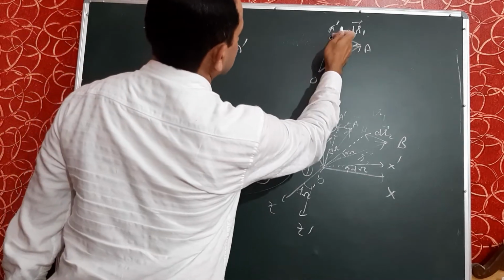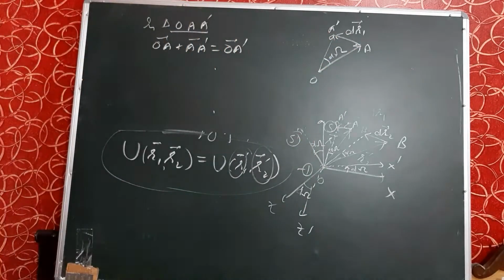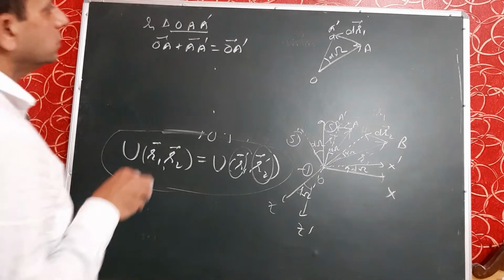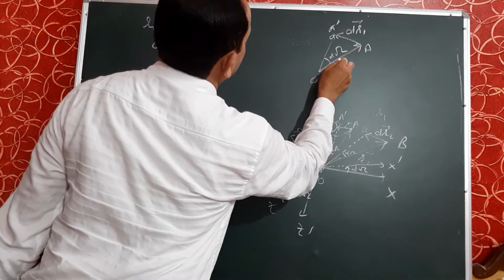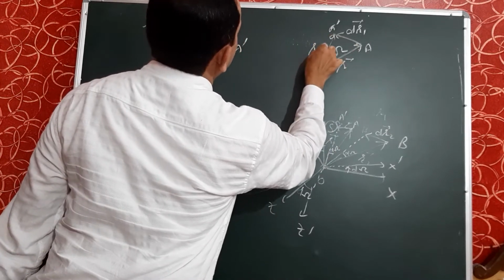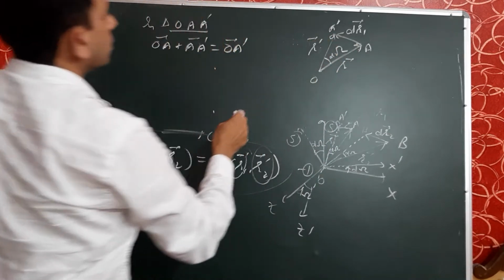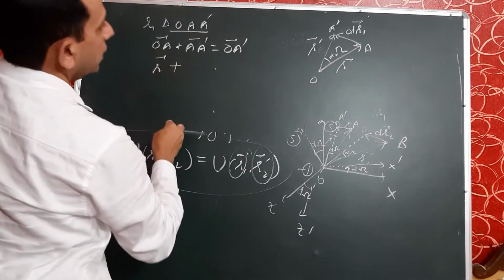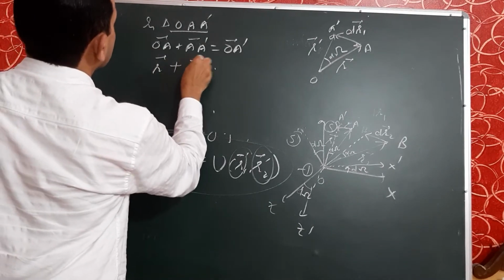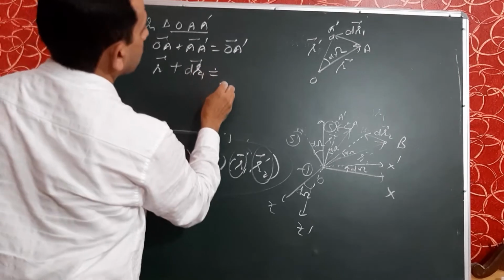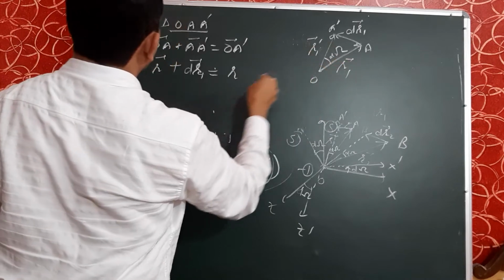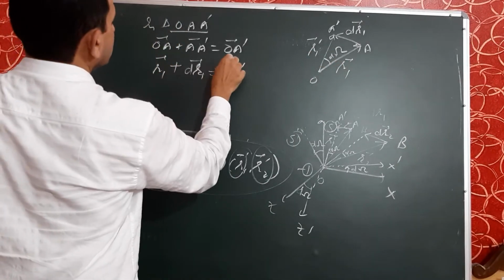Because the two vectors are in the same order and this one is in opposite order, the resultant is always in opposite order. So, what is this? OA is the R vector and OA dash is the R dash vector. What is OA? It is R vector plus AA dash, which is dr1, and OA dash is R1 dash.